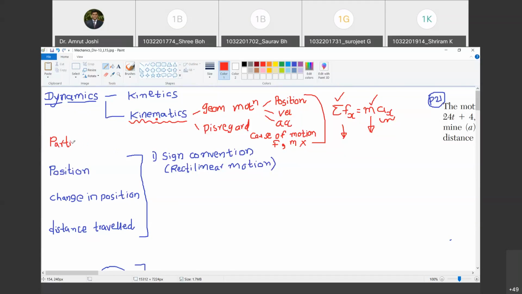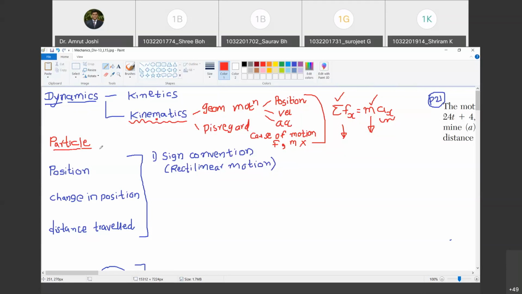A body taken into consideration which is only a point. What is the spelling of particle? It is CAL or CLE? CLE was correct. So particle. A point body which has a dimension only in a point.